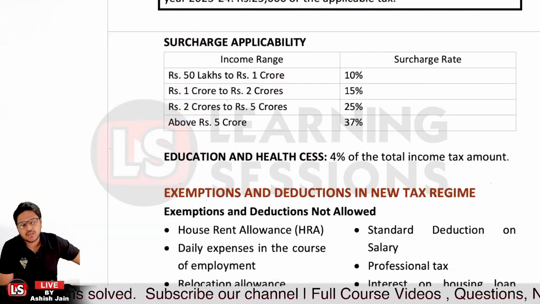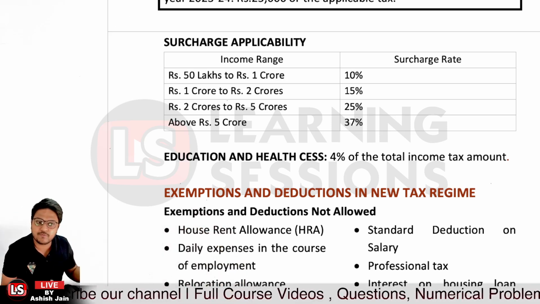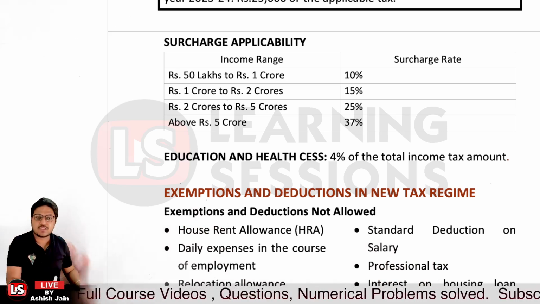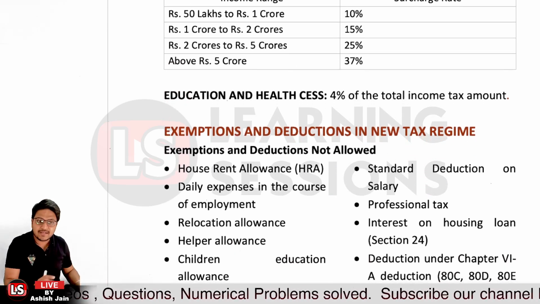Now as per the new tax regime, whatever benefits, exemptions or deductions were applicable before are now not applicable. You're not getting any deductions or exemptions for HRA, particularly house rent, or standard deduction on salary is not applicable.